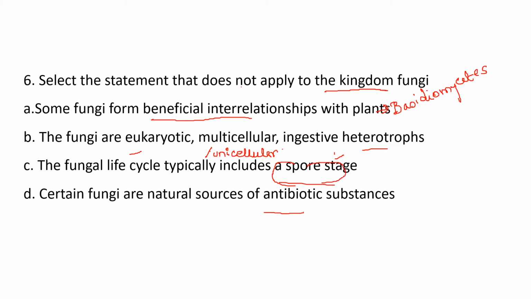Yes, that is true. Every fungus, whether in asexual stage or sexual stage, has spore formation for multiplication and reproduction. Certain fungi are natural sources of antibiotic substances. Yeah, penicillin is a good example from Ascomycetes. So the only thing which does not apply is this sentence, because they are not always multicellular. So option B will be the correct one.